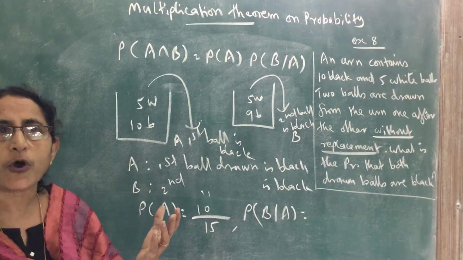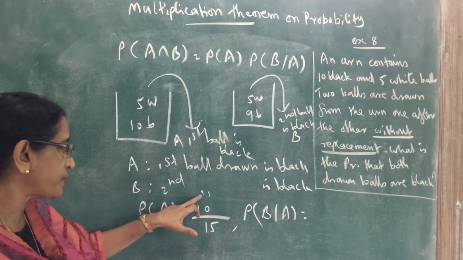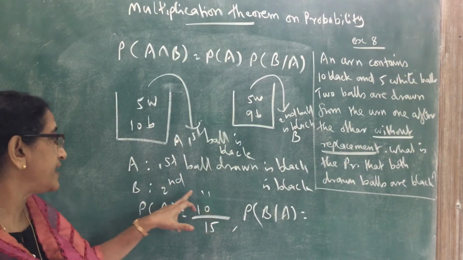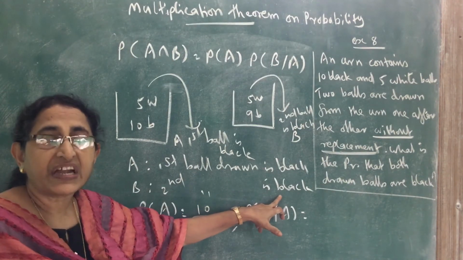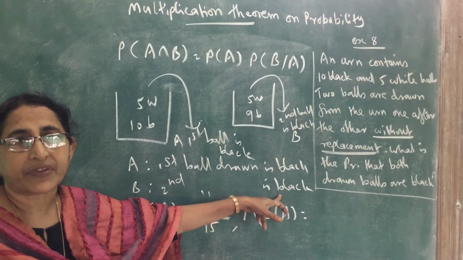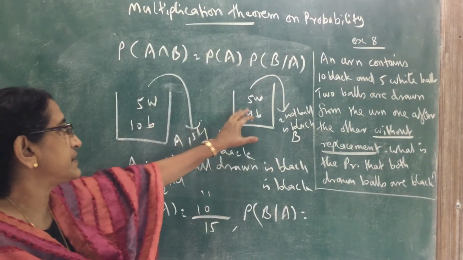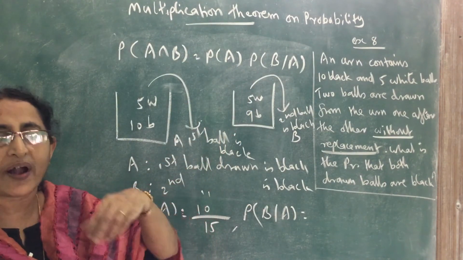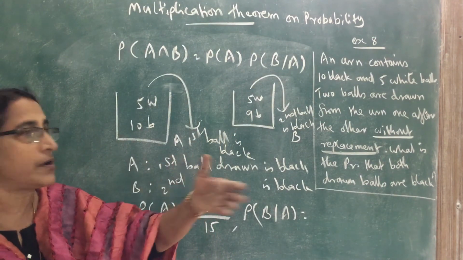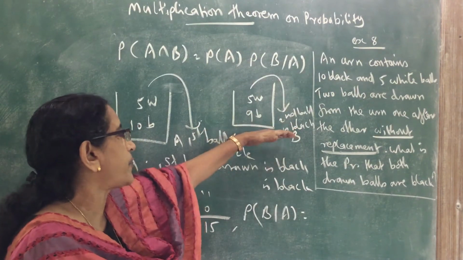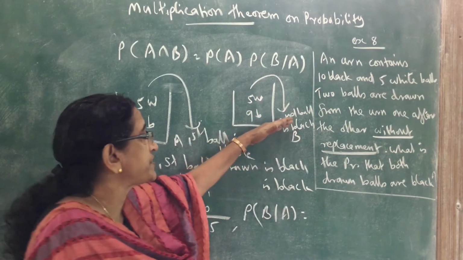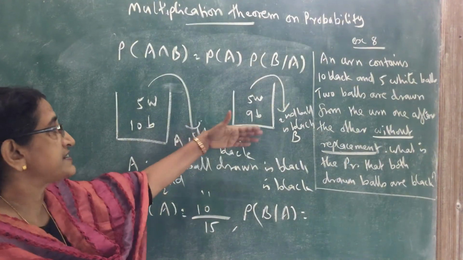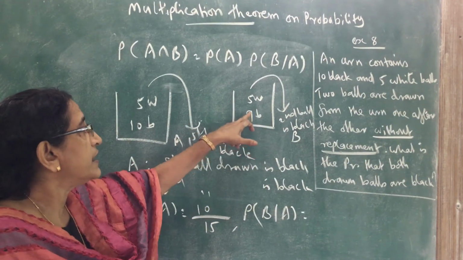Now what is the probability of B? That is the probability that the second ball drawn is black if the first ball drawn is black. From the remaining balls, one ball is taken. How many are remaining? 9 plus 5.